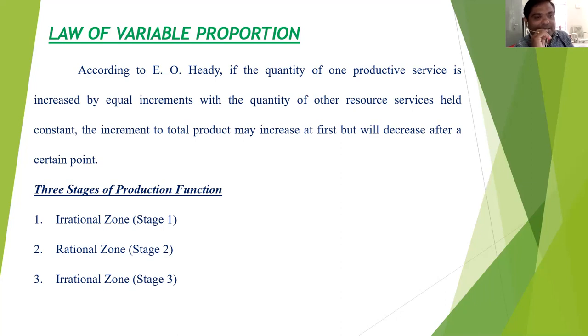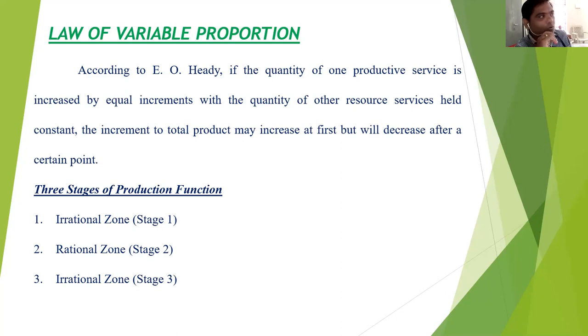So the increment to total product may increase first. When the farmer applies 10, 20, 30, 40, 50 kg of fertilizer, the total product increases. But beyond 50 kg of fertilizer, instead of increasing, the yield decreases. So the total product may increase first but will decrease after a certain point. That is called the law of variable proportion.